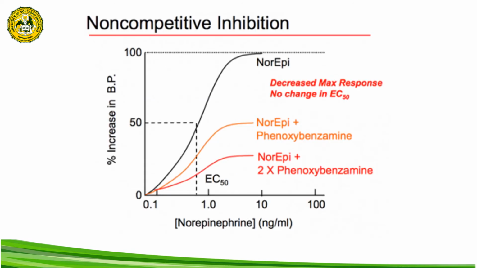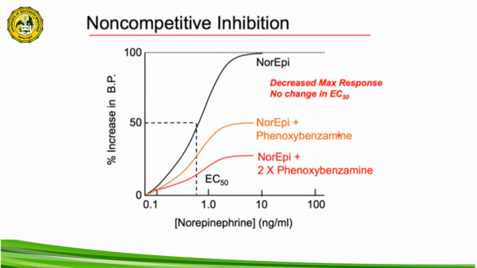This diagram shows the dose response curve of a non-competitive inhibition. Our agonist here is norepinephrine. Its dose is represented in the x-axis, in nanogram per ml. The y-axis represents the percent increase in the blood pressure, which is the effect of the norepinephrine at the level of the alpha adrenergic receptor.